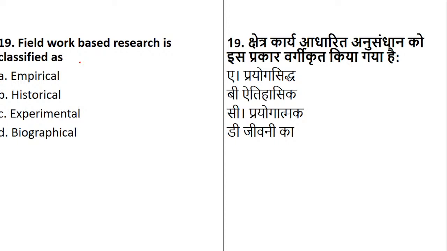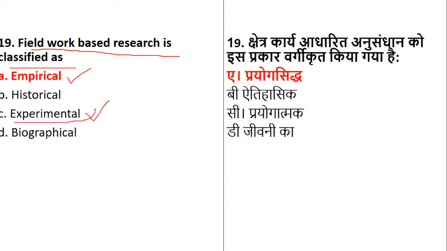Okay, question number 19th, I guess. Fieldwork based research is classified as what? It's classified as empirical. Now here, if the question gets a bit twisted, there can be a confusion between empirical and experimental, but here I have not marked experimental. The reason is that for experimental research, they will give you some indication, like conducting an experiment. Here they are only talking about fieldwork, not any type of experiment. Both can be right, but definitely there will be no confusion led by UGC NTA.